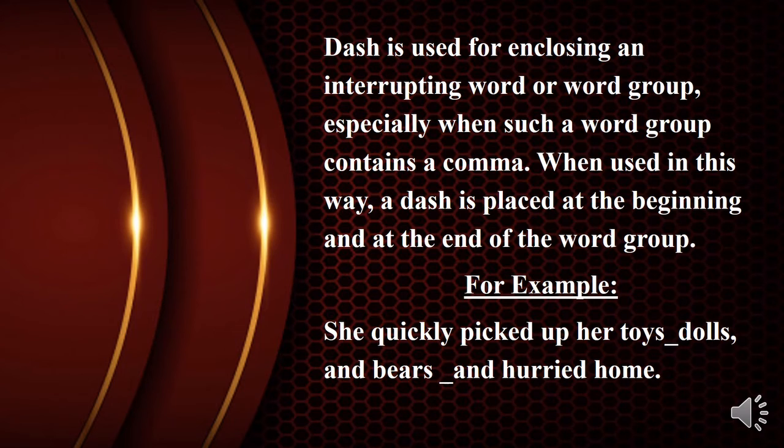She quickly picked up her toys, dolls and bears and hurried home. Here we have applied a dash before dolls and bears and after them. Here we have a comma after dolls and before and. So we have applied a dash at the beginning and at the end of this word group.